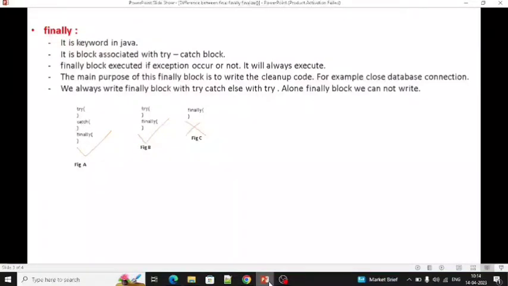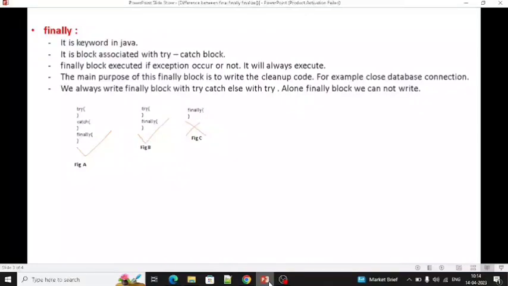Okay, so next we will see what is finally. It's a block and it's associated with try catch, and the finally block is executed whether an exception occurs or not. It doesn't matter for it. It always executes. The main purpose of this block is to write the cleanup code.